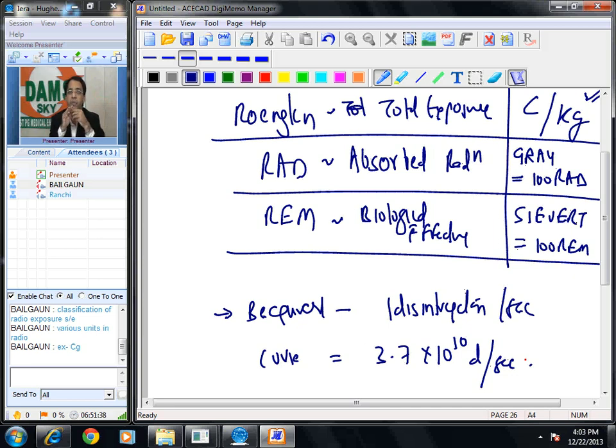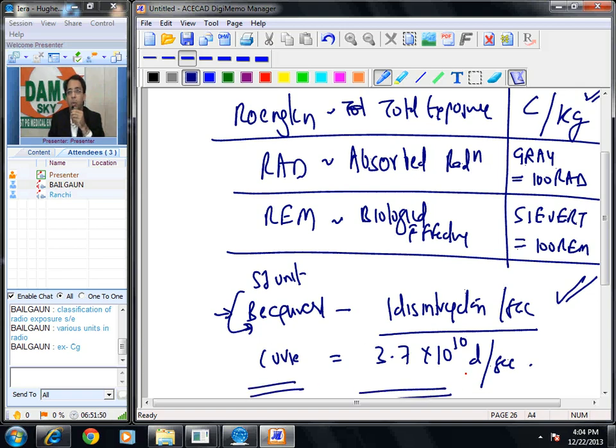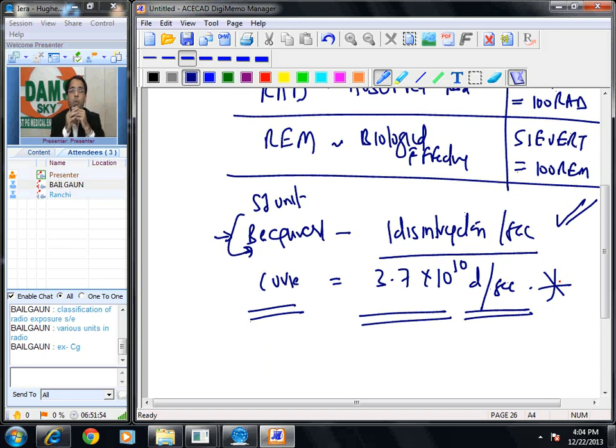Unit of radioactivity, SI unit, becquerel. 1 becquerel is equal to 1 disintegration per second. Curie is equal to 3.7 into 10 to the power 10 disintegrations per second. Okay, these are the total 7 units which are asked in your exams. Very, very important question from MCQ point of view.